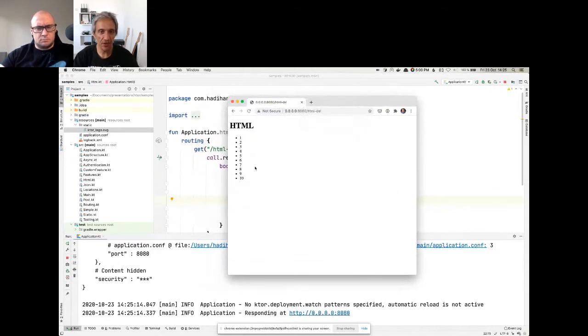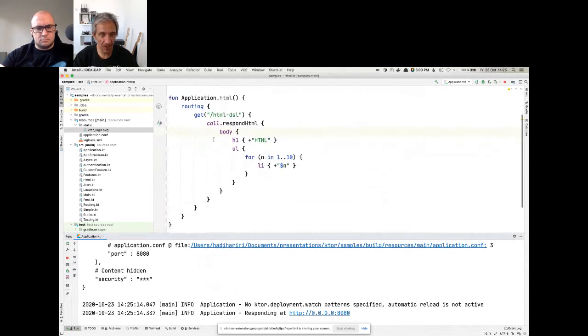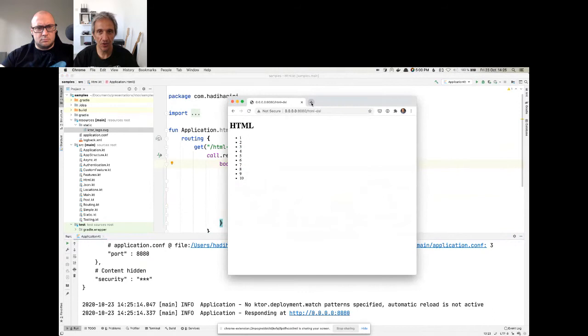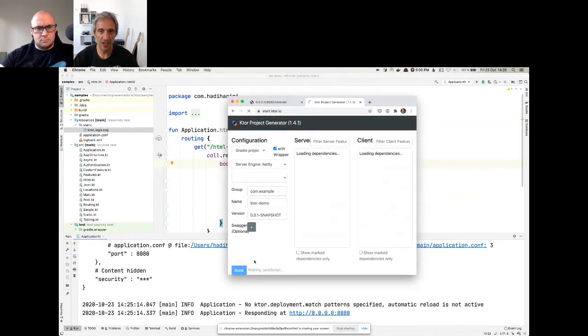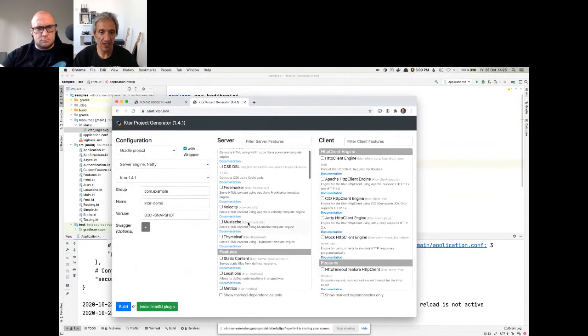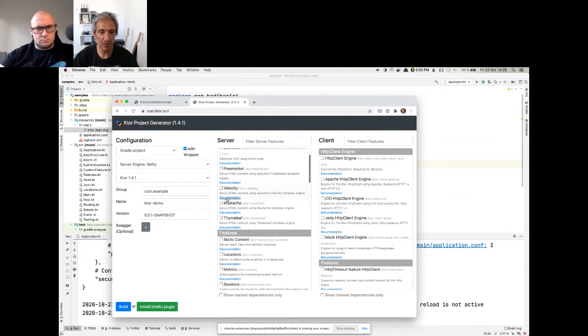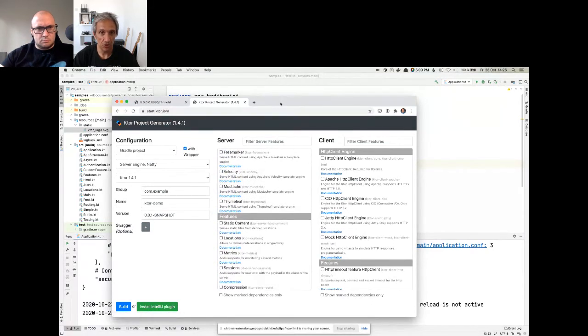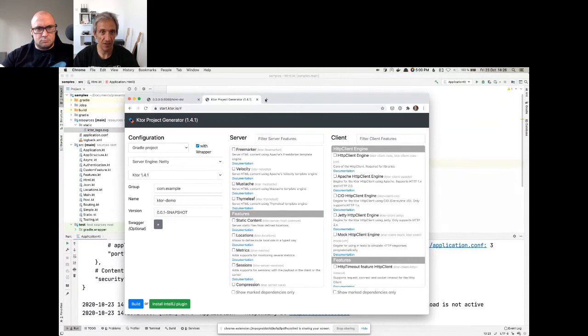Now, Ktor allows you to use HTML, Kotlin X HTML, plain text, and a whole bunch of different support for different view engines that you can combine. So if we go to start.ktor.io, which is one way of starting your Ktor application, we can see that when it comes to view engines, we have support for FreeMarker, Velocity, Mustache, Thymeleaf, etc. Or you can just use plain HTML. This is for server-side rendering, of course.